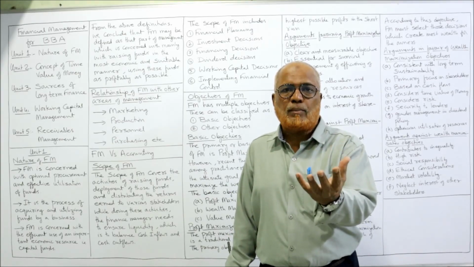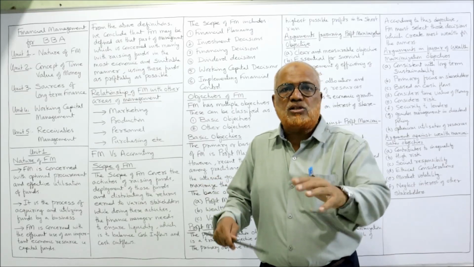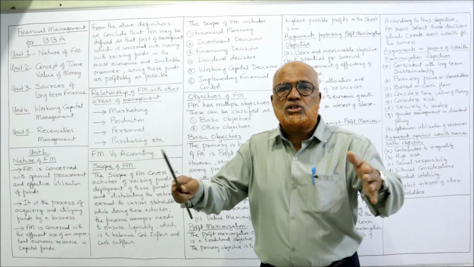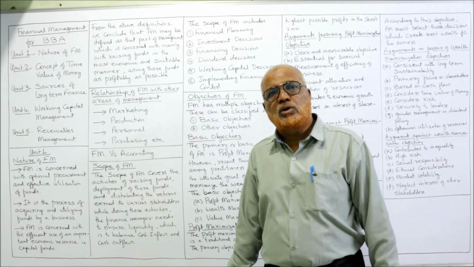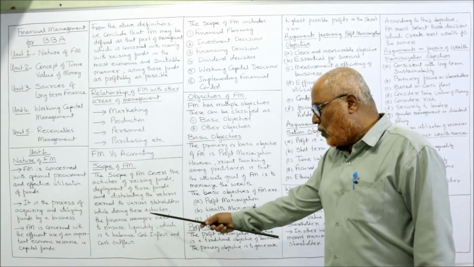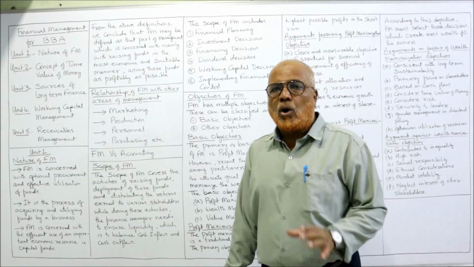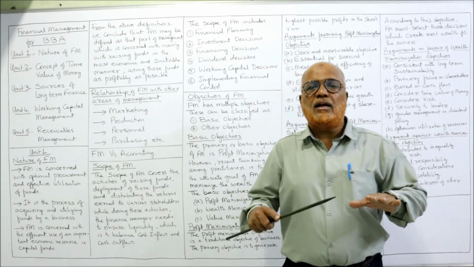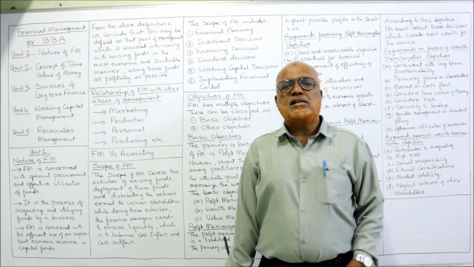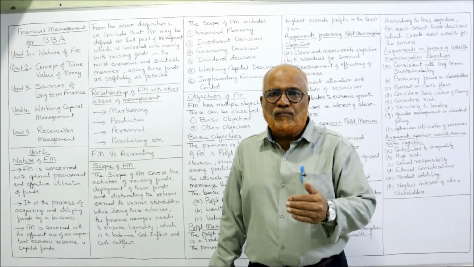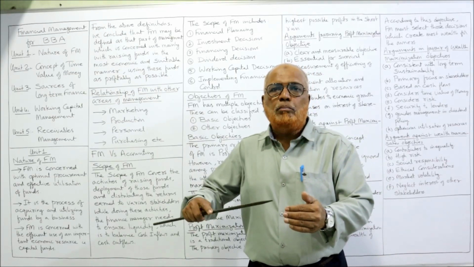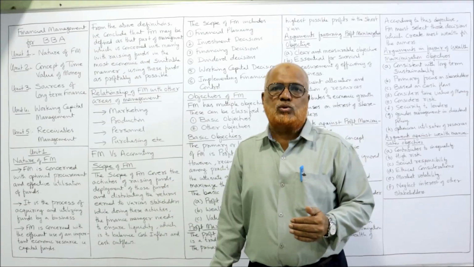Scope of financial management is raising the funds, utilizing the funds and distributing the returns to different stakeholders. While doing this activity, the finance manager needs to ensure liquidity. So always the finance manager has to maintain liquidity. Liquidity in the sense sufficient cash inflows should be there to meet the cash outflows.